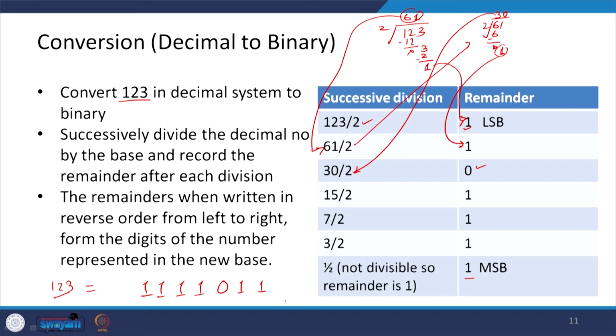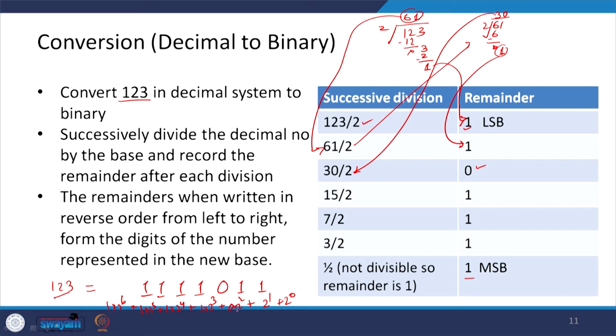Okay. So, this is 2 to the power 0 plus 2 to the power 1 plus this is 0 into 2 to the power 2 plus this is 1 into 2 to the power 3 plus 1 into 2 to the power 4 plus 1 into 2 to the power 5, okay, plus 1 into 2 to the power 6.